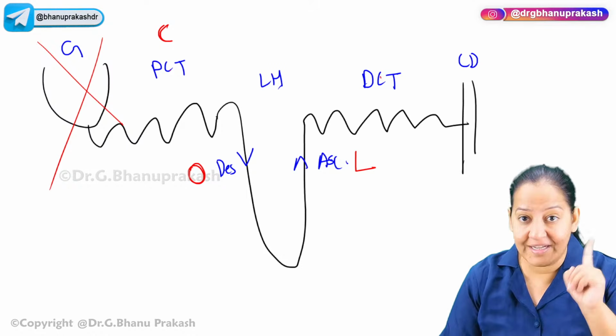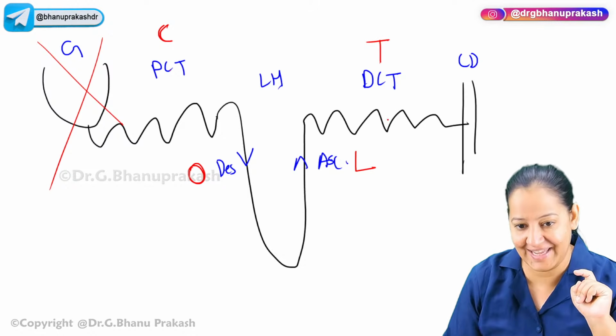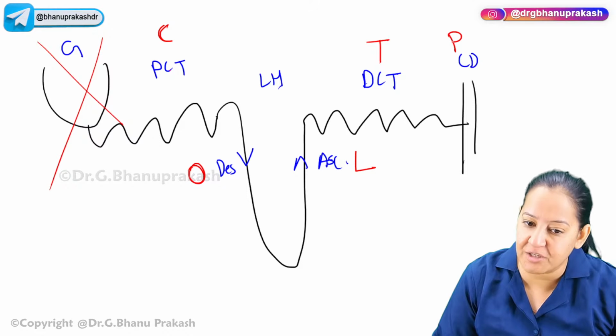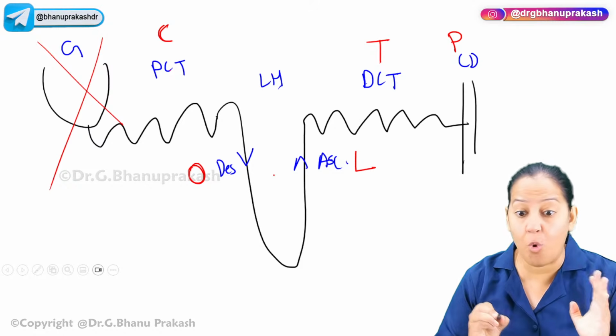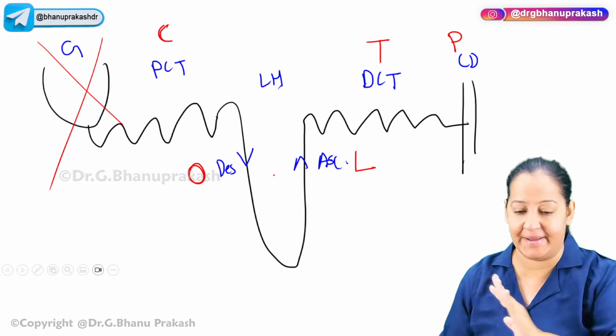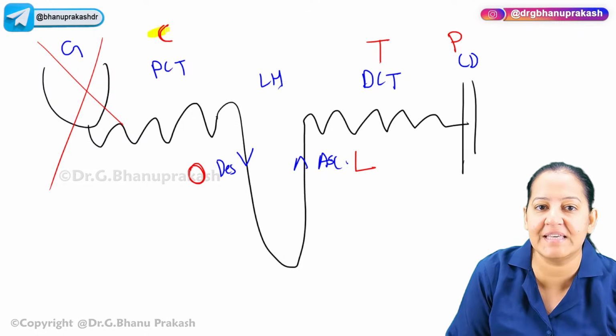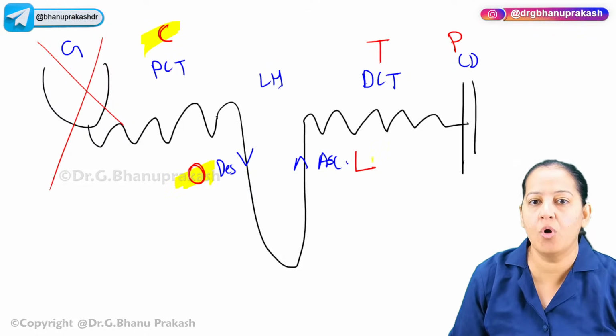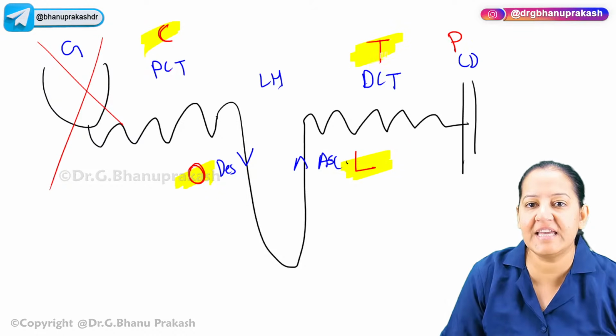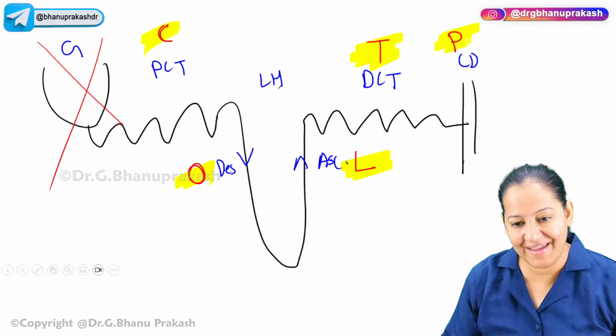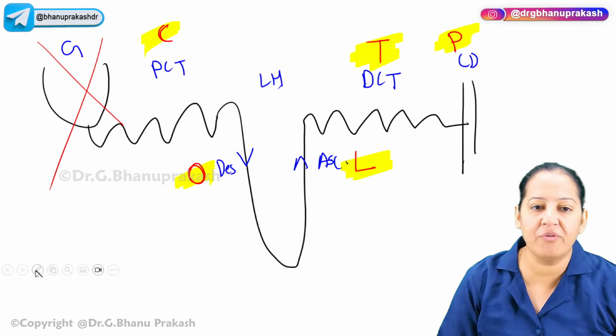L. On DCT, thiazides act. T. And on collecting tubules, potassium sparing act. P. So my mnemonic is COLTP, cold P. I will say it again, don't worry. My mnemonic is C-O-L-T-P, cold P. You know the sequence of nephron.